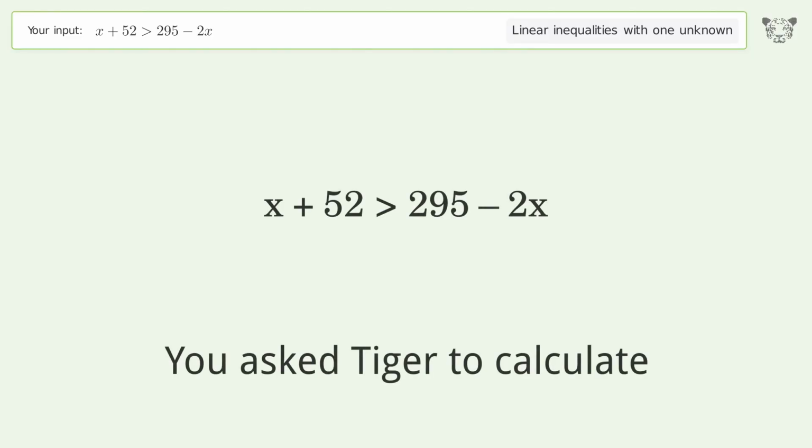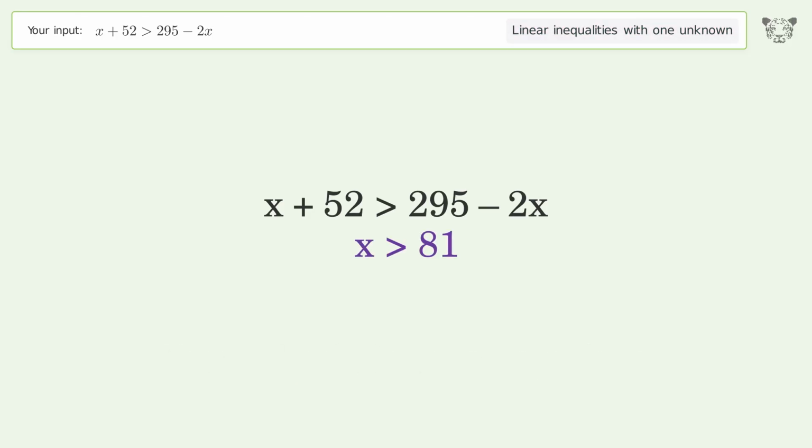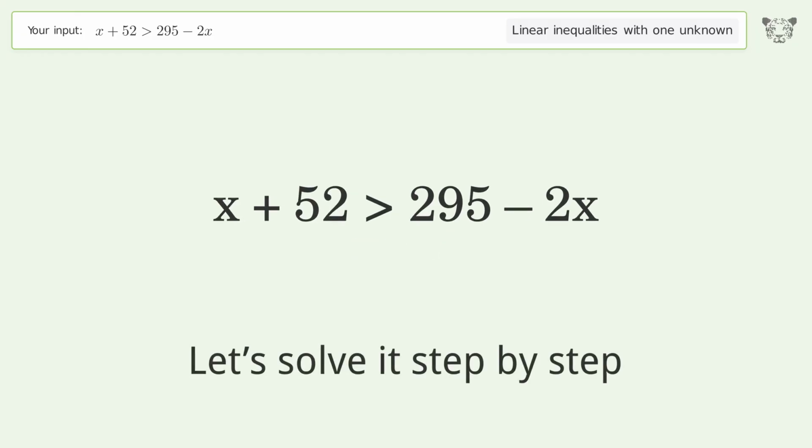You ask Tiger to calculate. This deals with linear inequalities with one unknown. The final result is x greater than 81. Let's solve it step by step.